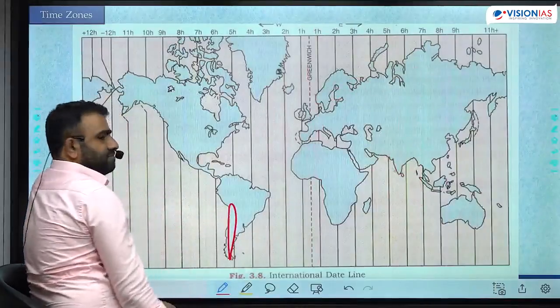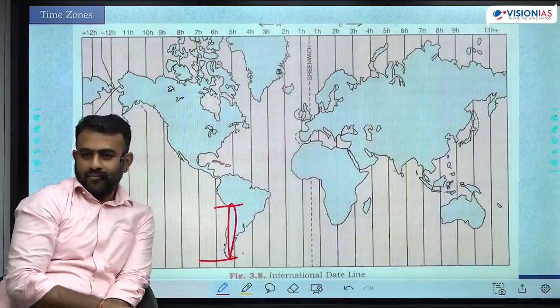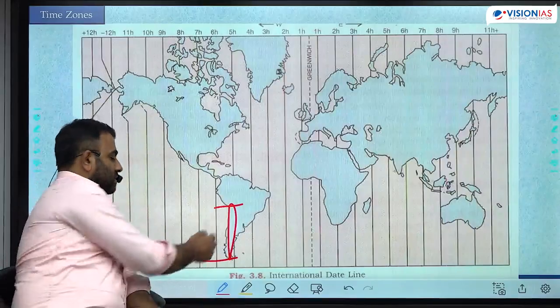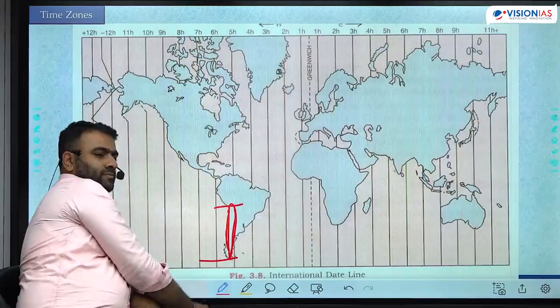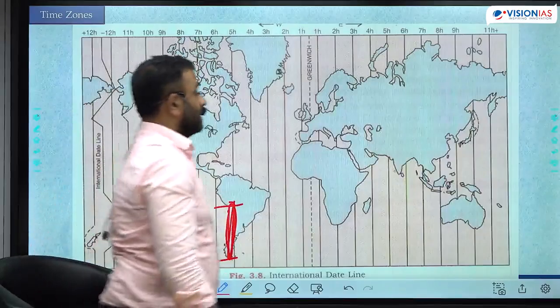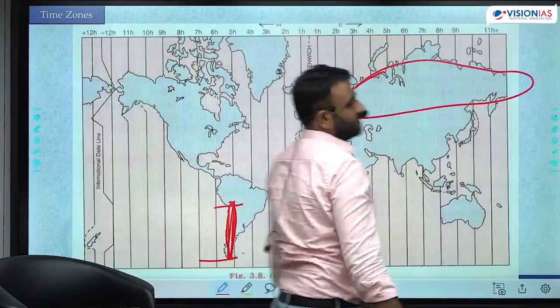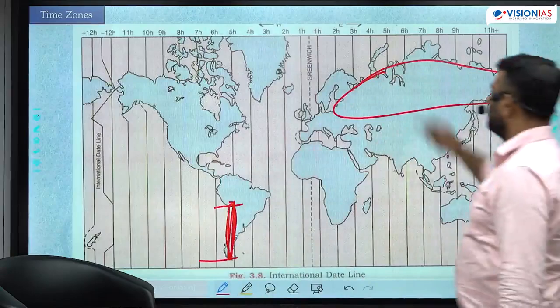For example, Chile. It has a very high latitudinal extent. बट उससे कोई फायदा नहीं है, हमें देखना है लॉन्गिट्यूडनल एक्सटेंट देखो, देयर इज वन ऑफ द लीस्ट. Okay, so it follows only a single time zone. Russia, from the easternmost to westernmost point, it is highly elongated. It has a very great longitudinal extent. Here you cannot follow a single time zone.